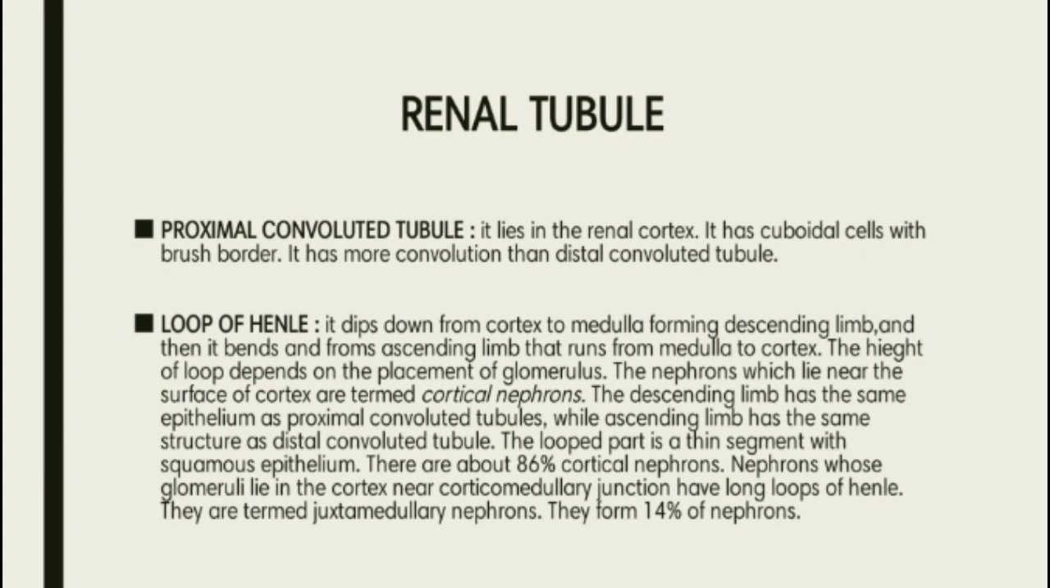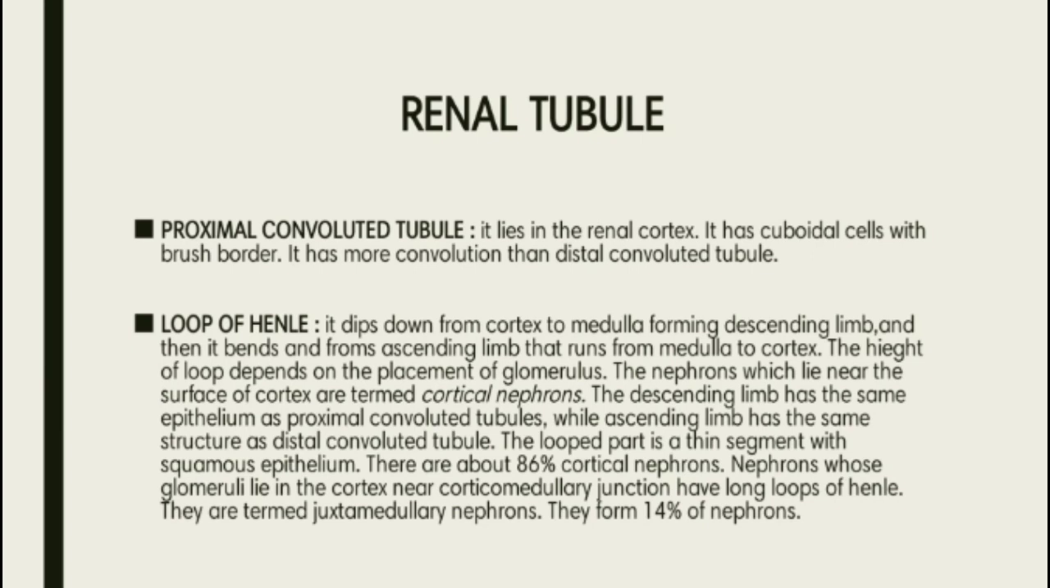Loop of Henle. It dips down from the cortex to the medulla, forming the descending limb, and then it bends and forms the ascending limb that runs from the medulla to the cortex. The height of the loop depends on the placement of the glomerulus. The nephrons which lie near the surface of the cortex are termed cortical nephrons. The descending limb has the same epithelium as the proximal convoluted tubule, while the ascending limb has the same structure as the distal convoluted tubule. The looped part is a thin segment with squamous epithelium.